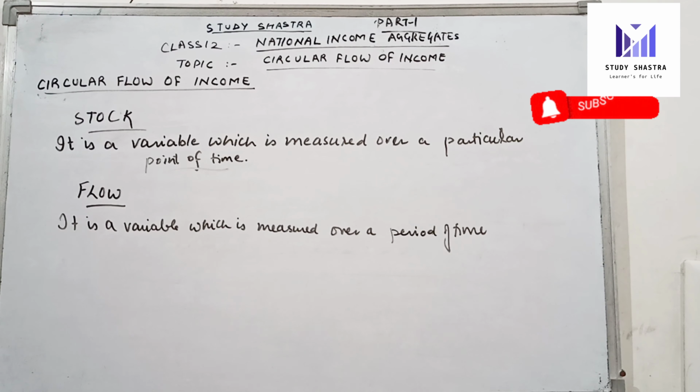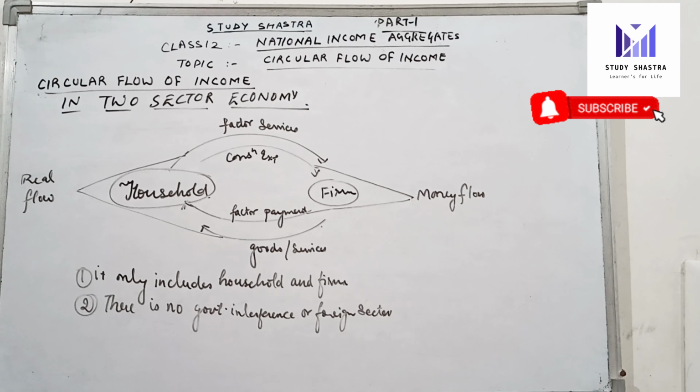Now we will study circular flow in the two-sector model. Students, if we are studying circular flow of income in a two-sector economy, we use only two sectors, the household sector and the firm sector, and there is no government intervention or foreign sector. The outer loop shows the real flow and the inner loop shows the money flow.